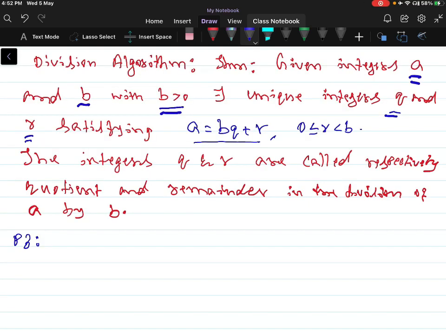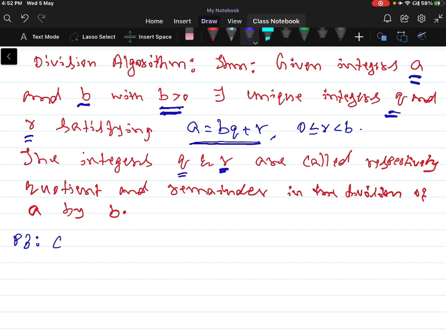So now I'm going to discuss the division algorithm. Given integers A and B, with B positive, there exist unique integers Q and R satisfying the relation A is equal to BQ plus R, 0 less than or equal to R less than B, where Q is the quotient and R is the remainder of the division of A by B. So now let us move to the proof of this theorem.